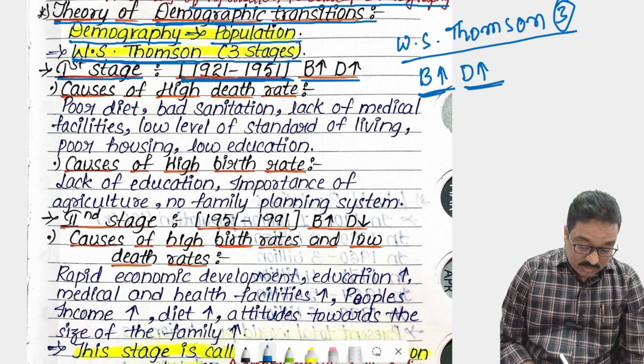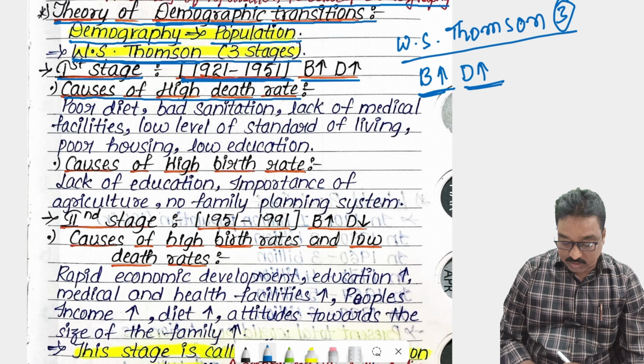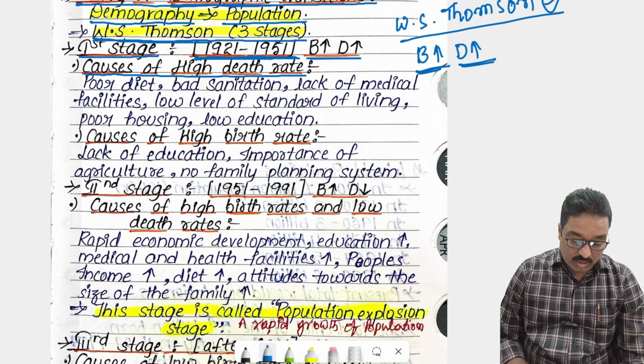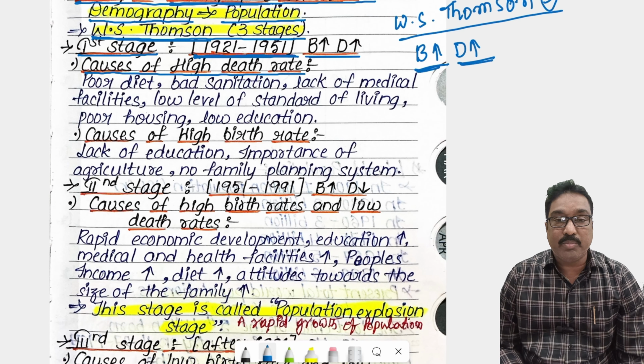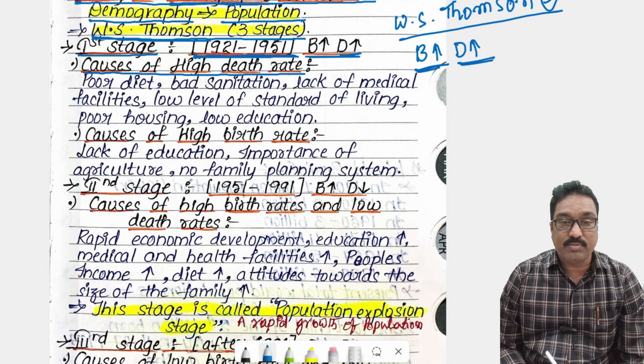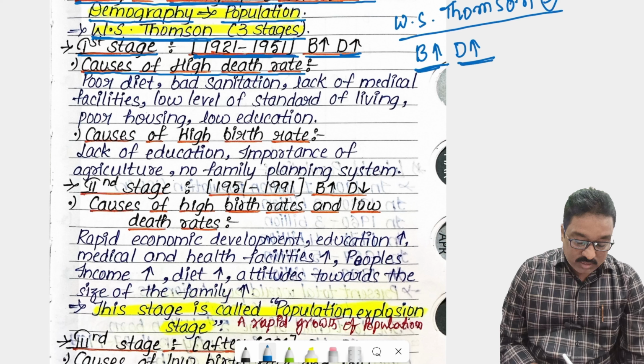So let us discuss the causes of high death rates. What are the causes of high death rates in the world and in our India? There are some reasons.